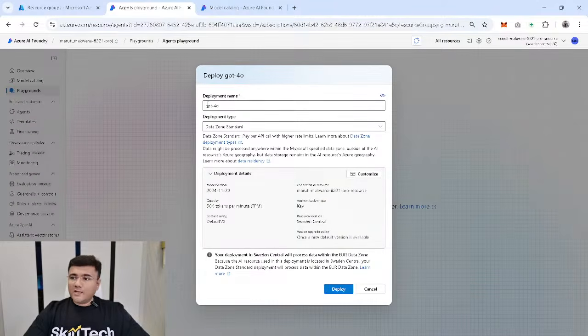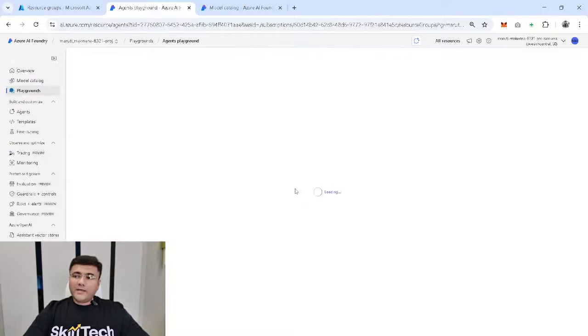It's showing me that my deployment name of the model will be GPT-4o. I am going to choose a capacity associated with this. I'm choosing 50,000 tokens per minute, depending upon the bandwidth you want to associate with this particular model. I'm choosing 50K, which is okay for me. And I'm going to click on deploy. When I deploy this, within a few seconds, my first language model is going to be deployed here.